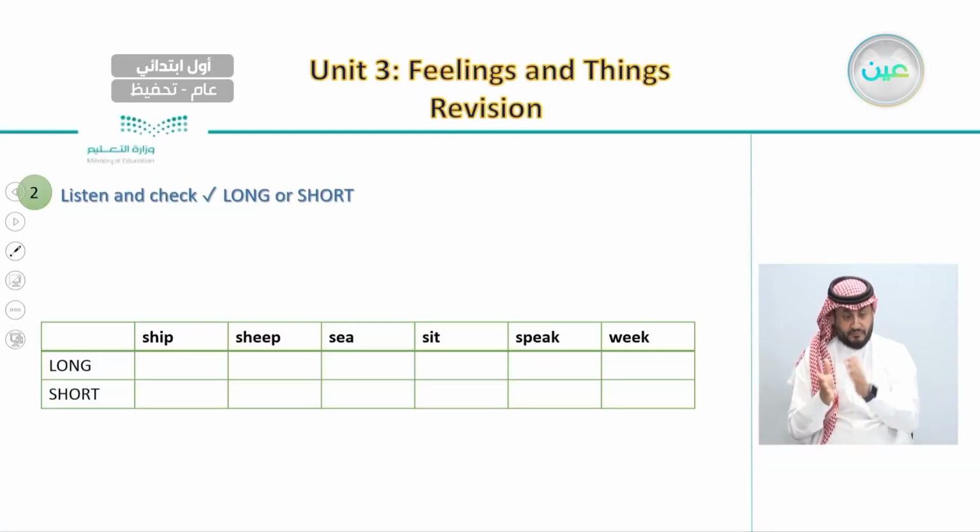And after this, we did listen to different words, and we said that we need to put the check mark if the word is long or short. For example, if it has a long or short vowel. The first word is ship. Do you think ship has a short or long vowel? We agreed that ship is an example of a short vowel. And the other word, sheep, is it long or short? Sheep is also long. So these are the examples on when you listen to a word, we know the difference between the long and the short vowel.